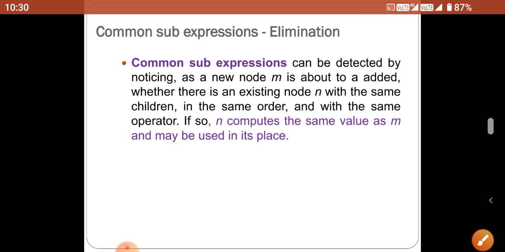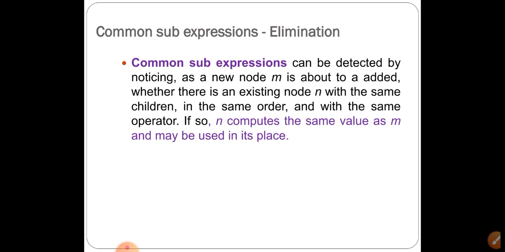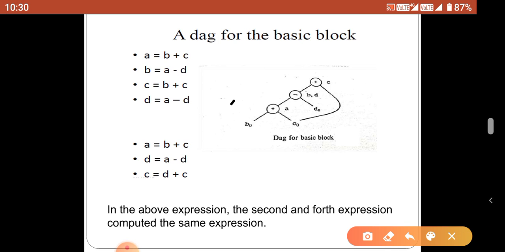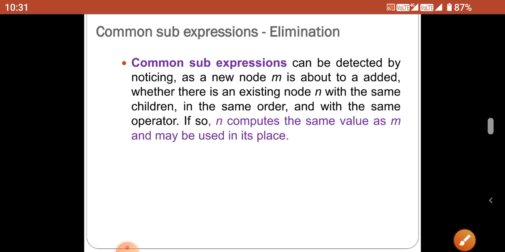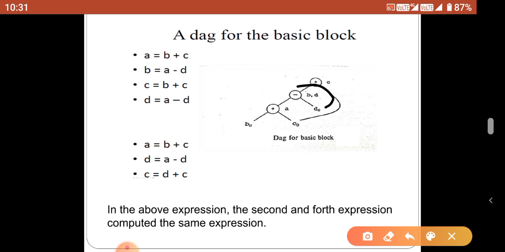So consider the same diagram is here. First you should construct the b plus c, that is b and c. The operator is plus operator. After that a minus c is constructed. The newly constructed node is called as a. The a minus c is constructed here. The name of the node is b. Same kind of operation we are going to perform up to the last. In this place b and d has a same value, that is a minus d and a minus d.